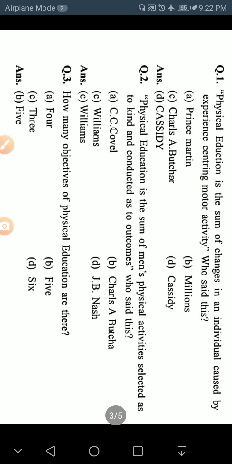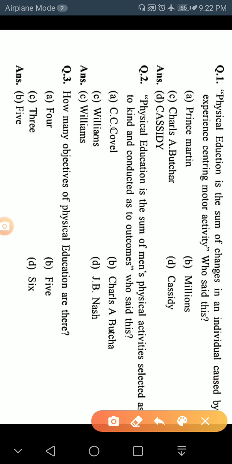Students, here I am giving you some multiple choice questions. In the 70 marks theory question paper, the first 20 marks will be 1 mark questions in the form of MCQ. So in each and every chapter you have to read very carefully, because all the 1 mark questions can come from inside the chapter.